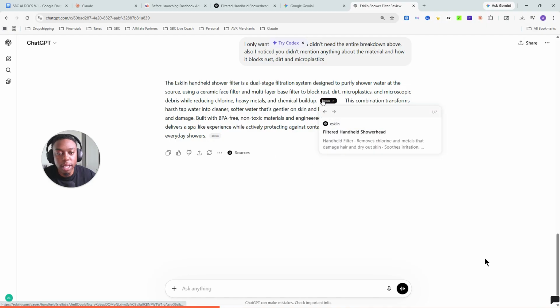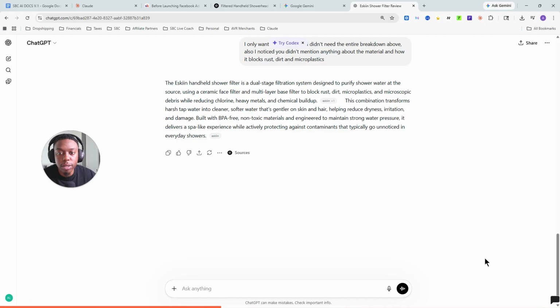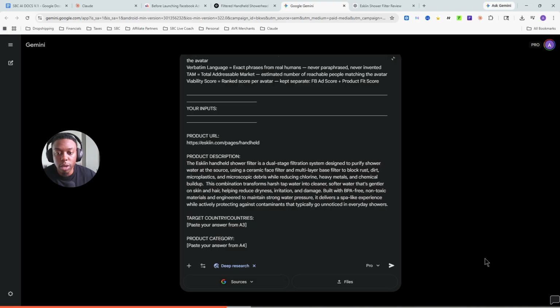Why is it giving me the links here? I didn't want the links. Built in, BPA free. Okay, good enough. It doesn't have to be perfect. We'll have a separate section breaking down the product in detail, but I like to be very specific on these descriptions early on so it understands how we're different. Target countries, United States.